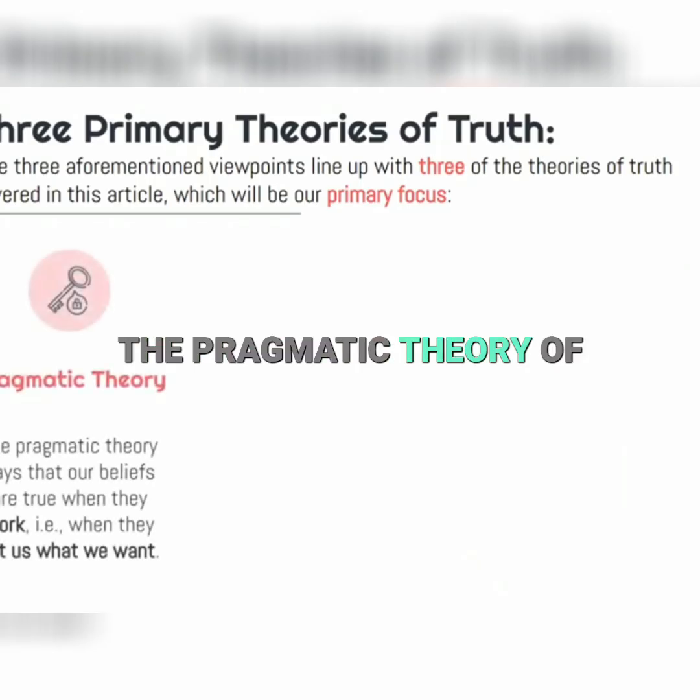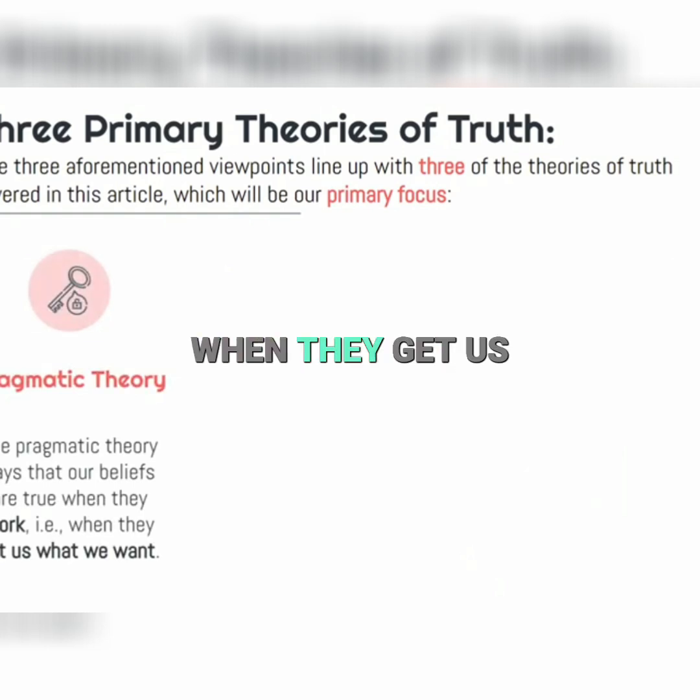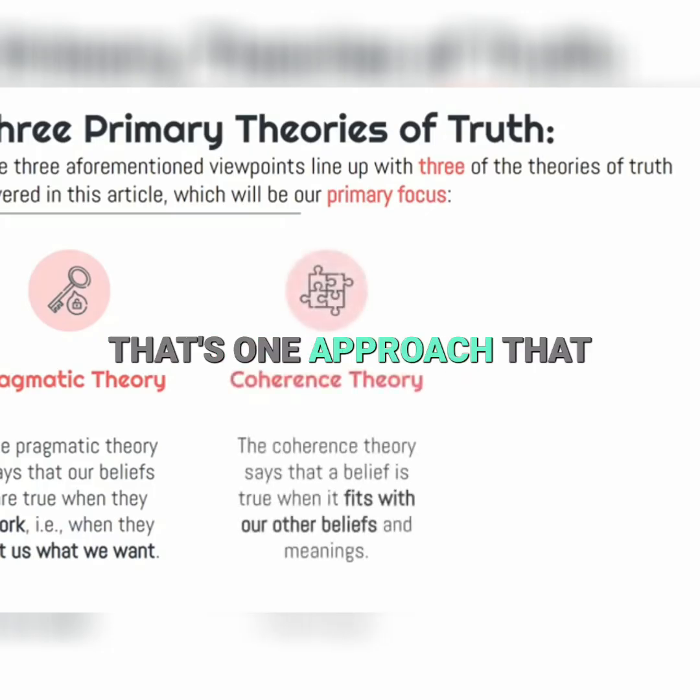The pragmatic theory of truth. So the pragmatic theory says that our beliefs are true when they work. That is, when they get us what we want. That might sound a little oversimplified, but a lot of people seem to have the idea that, well, what's true is what works, right? So if it gives us something that gets us results, that's all we mean by true. So that's one approach that we'll talk about.